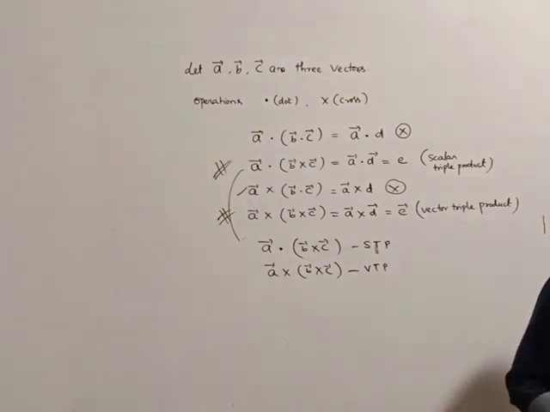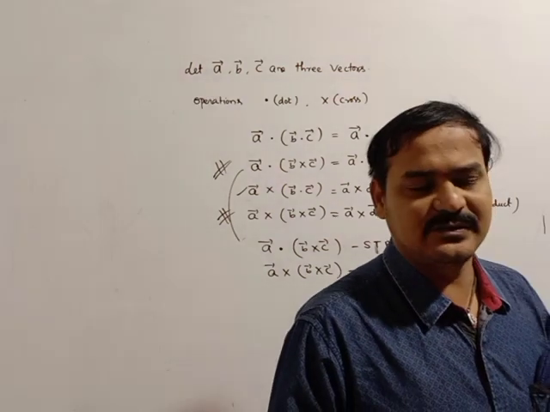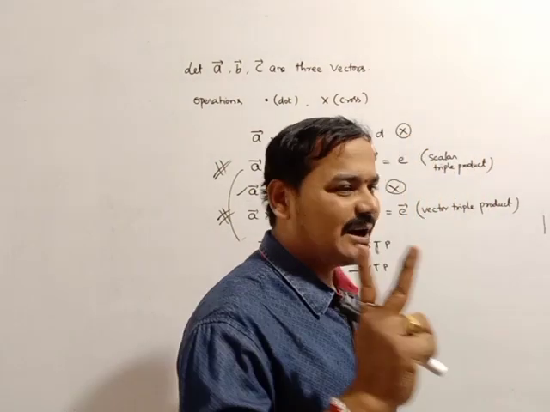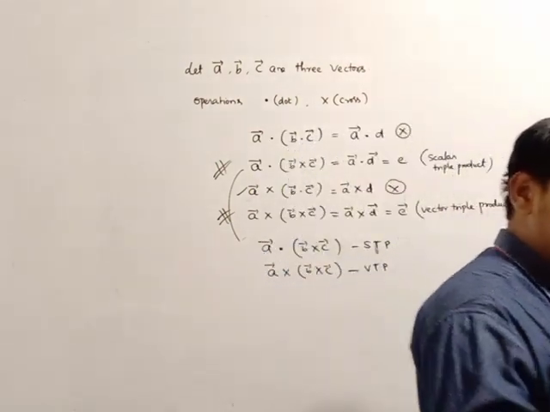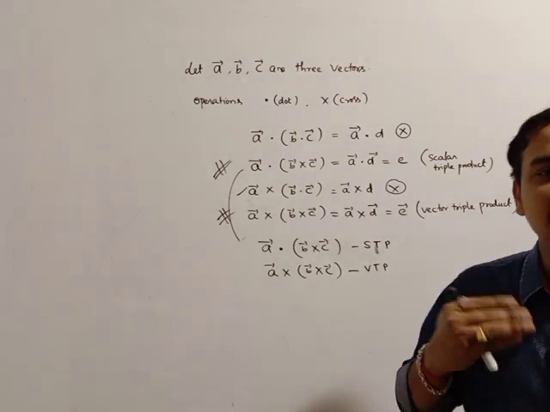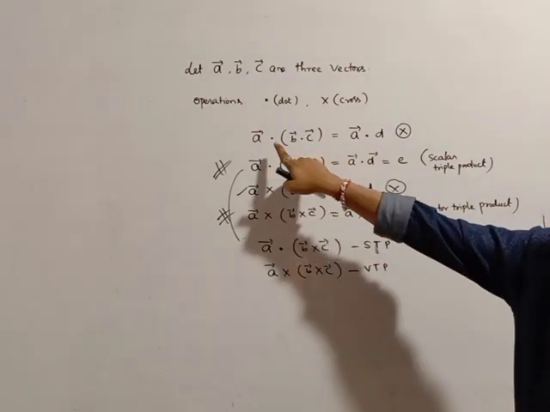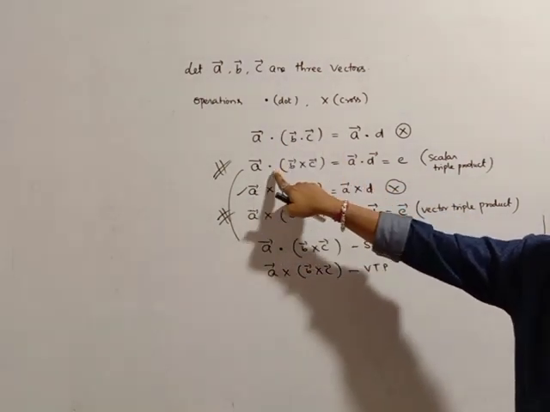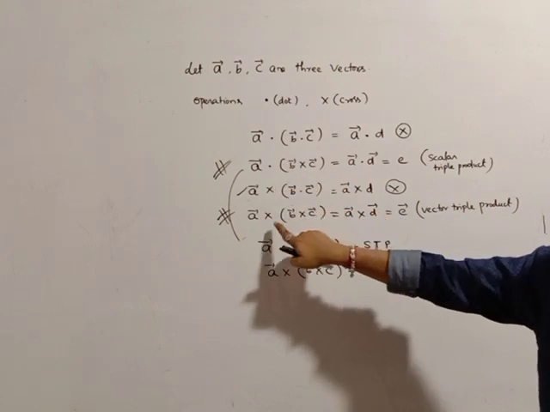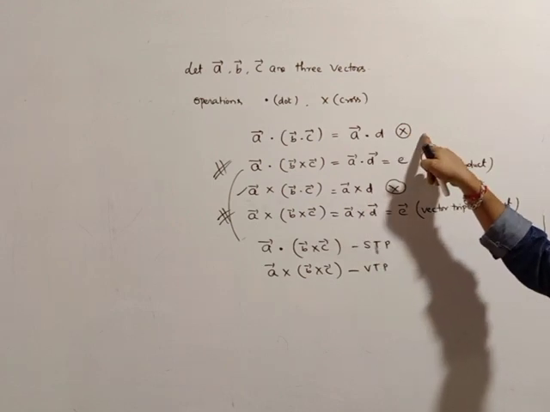Again repeating: if you consider any three vectors A bar, B bar, C bar, and you have two operations, one is dot and another is cross, then using these two operations on the three vectors there are four possibilities. One is both dot, or dot cross, cross dot, and cross cross. If you take both dot, it is not possible.